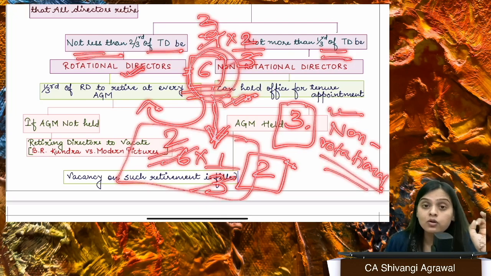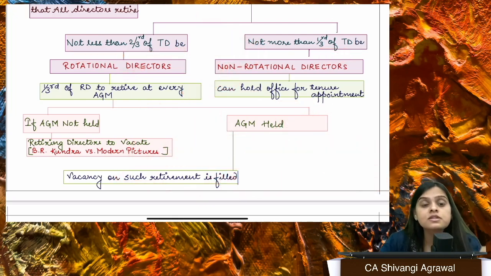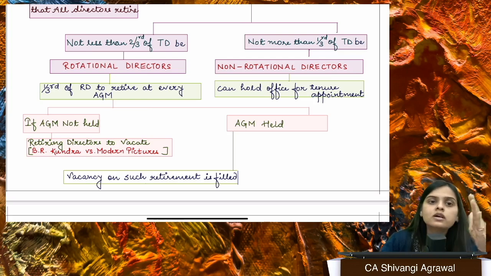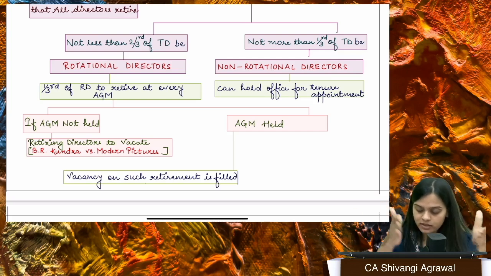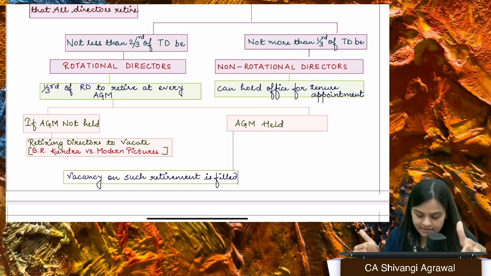Now, who selects who is going to retire? The directors who have been in office for a longer period will be liable to retire first, right? If there are 2 directors who have been appointed on the same day, then there could be a mutual understanding. Okay, this time you retire, the next time I'll retire, right? Or maybe on the basis of some lots, we can pick up some chits and then that retirement may happen, right? So basically, this is how their appointment will be made and this is how they are going to retire, right?